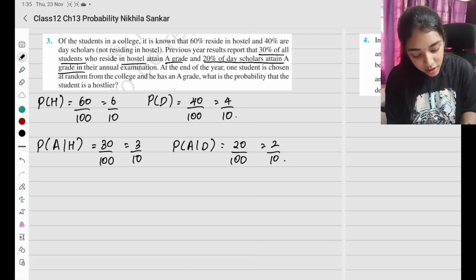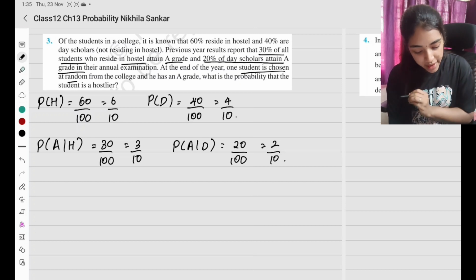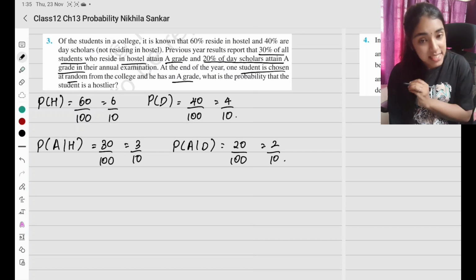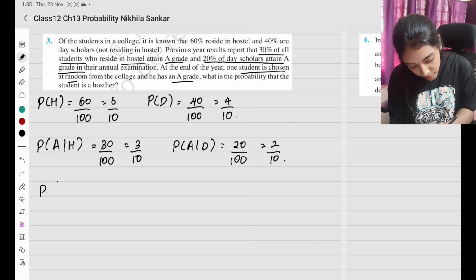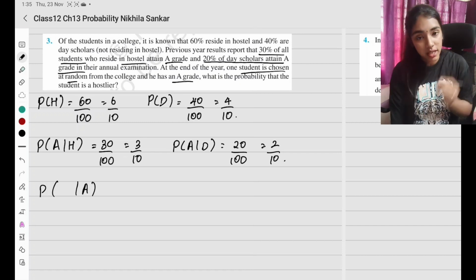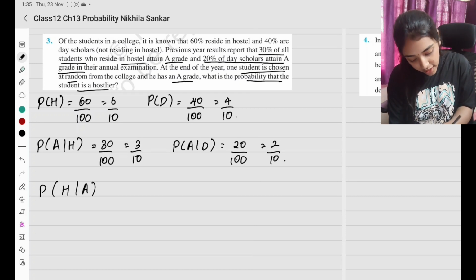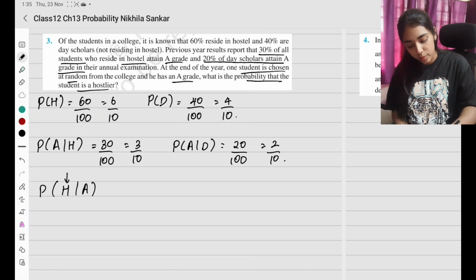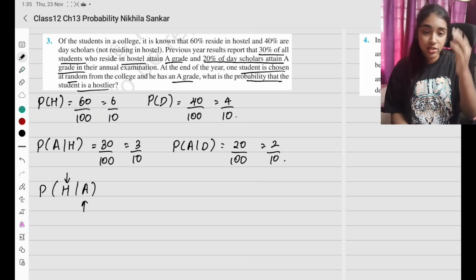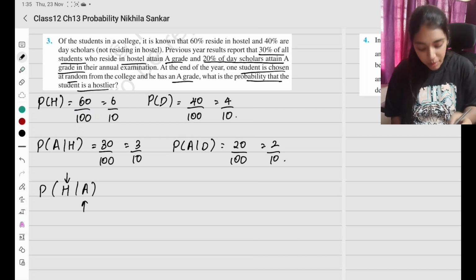At the end of the year, one student is chosen at random from the college and he has A grade. So given that he already has an A grade, what is the probability that he is a student from the hostel? So what is the probability of the hostel student, given that he has already obtained A grade. How do we do this?